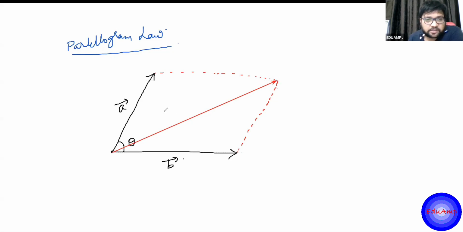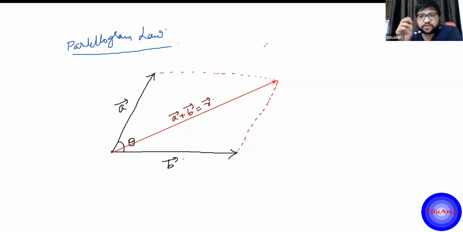So this diagonal will give me the resultant of A plus B. This is the resultant vector. Now we'll try to find out what is the magnitude of this R. What is the magnitude?